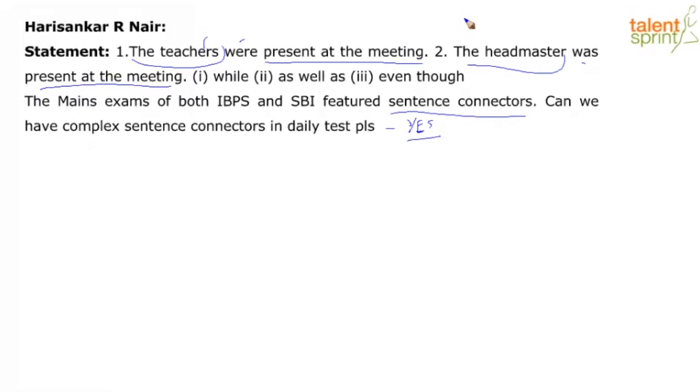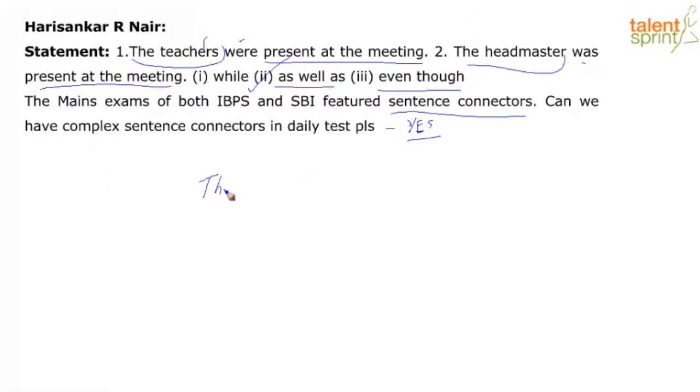What about as well as? Let's look at that. The teachers as well as the headmaster were present at the meeting. Now this makes more sense, right? Because as well as means in addition to the teachers, the headmaster also is there. Even though we don't even need here, because again, in the two sentences there are no contradicting thoughts, clashing, right? While is doing two things at the same time, meaning you're not doing the same thing, you're doing two different things. So that's why I'm saying the context is not giving us two different things. It's the same thing. So that's why while is not very effective. I would go with option 2 only, as well as.